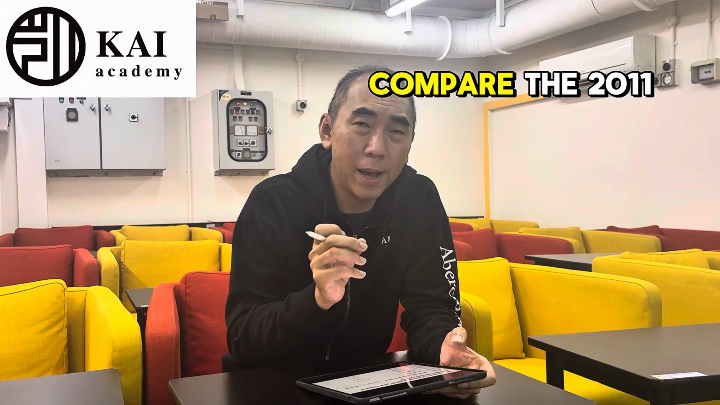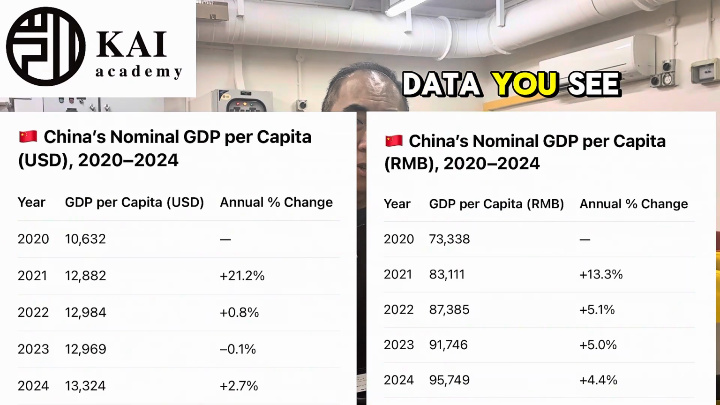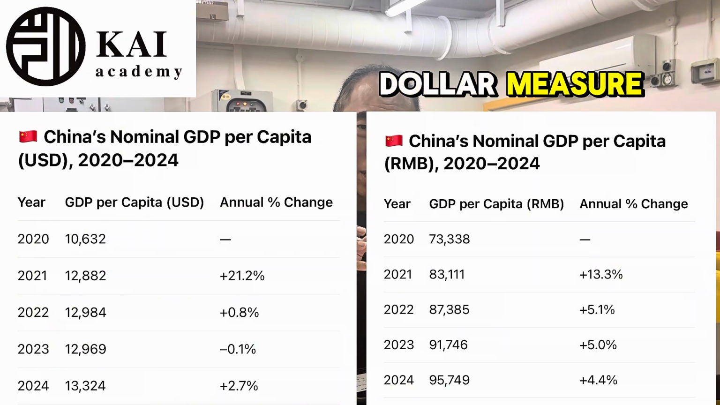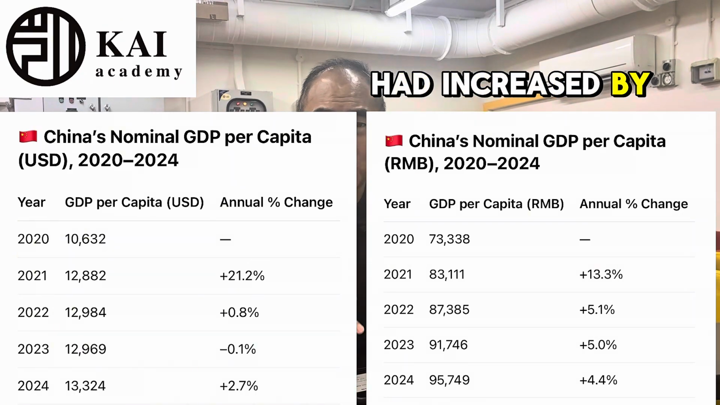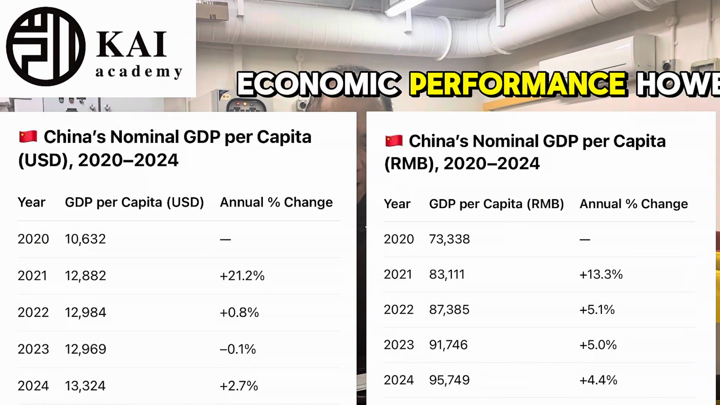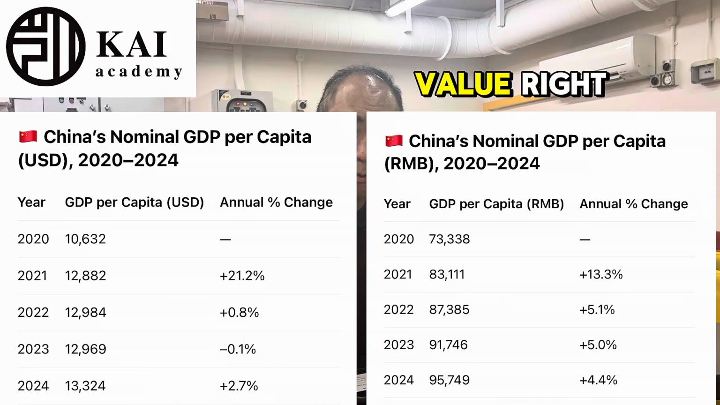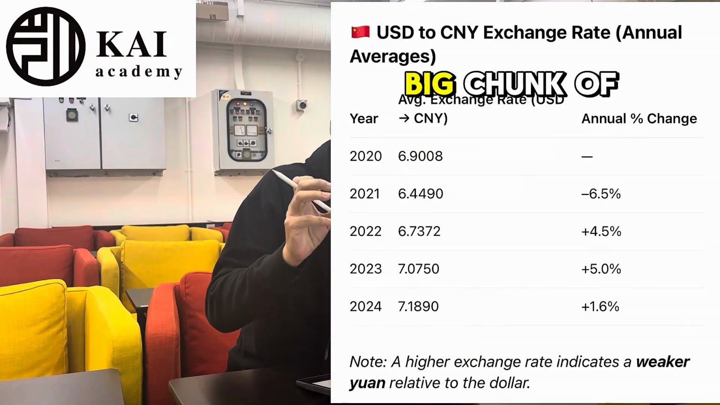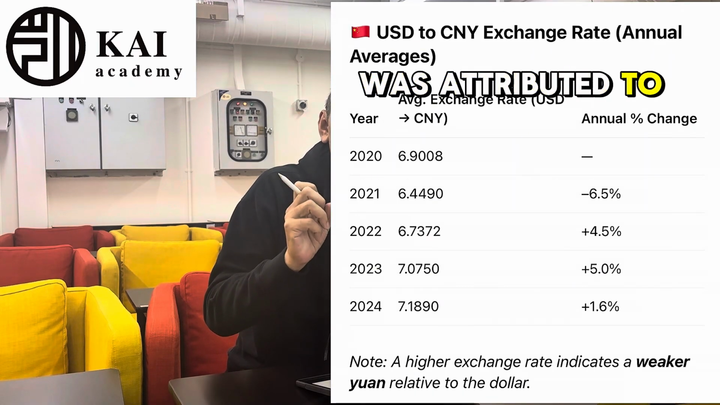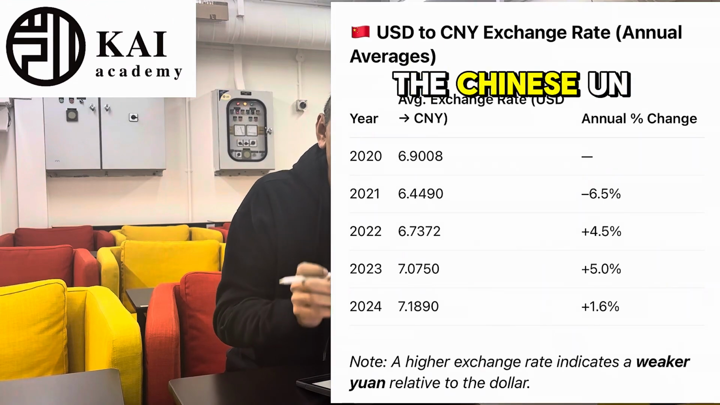Now compare the 2021 data. You see that in 2021, under the US dollar measure, the Chinese GDP had increased by 21.2%. That's a huge improvement in the economic performance. However, if you look at the yuan value, it's actually only 13.3%, suggesting that a big chunk of the increase when measured in US dollars was attributed to the appreciation of the Chinese yuan.